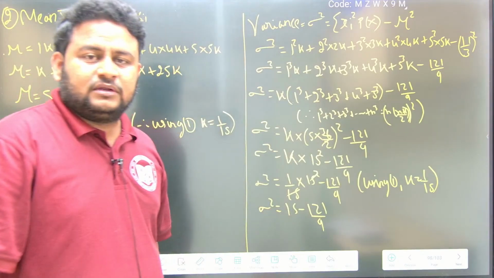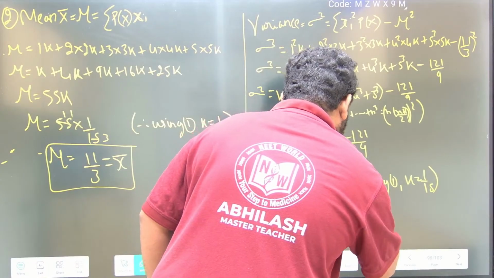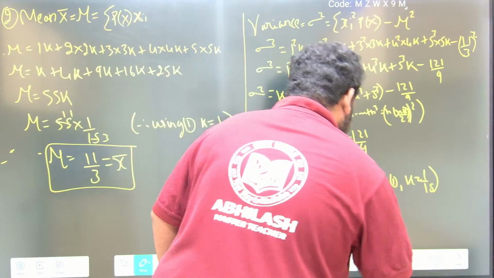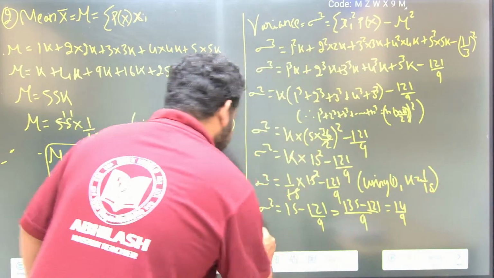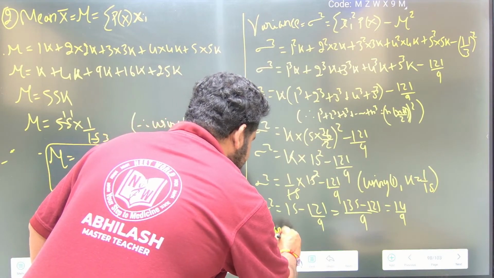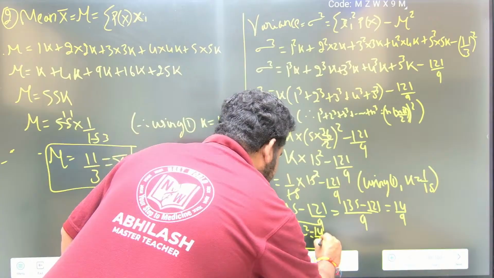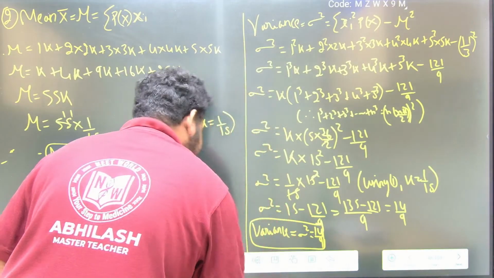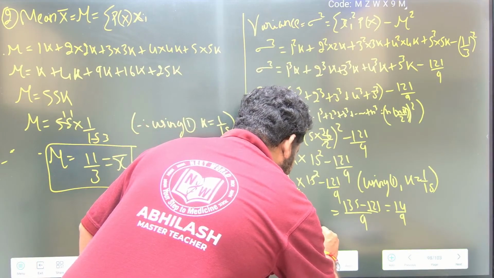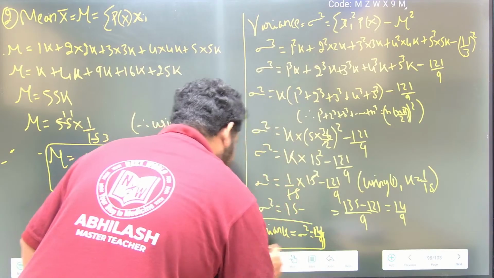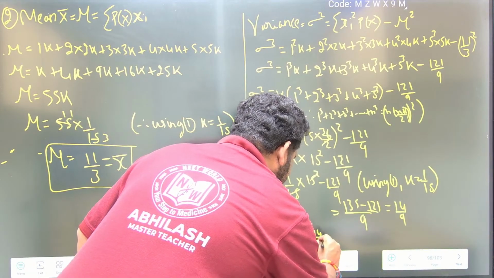Now if I take 9 as LCM, 15 nines are 135. 135 minus 121 is 14 by 9. So the variance, sigma square, will be equal to 14 by 9. So this will be the final answer, friends. 14 by 9, this is right. Sigma square is equal to 14 by 9 is the final answer, friends.